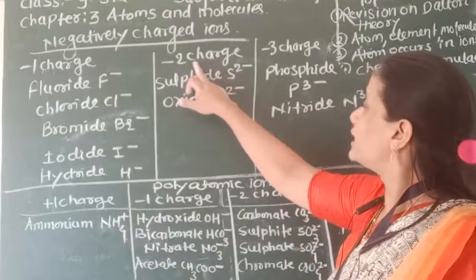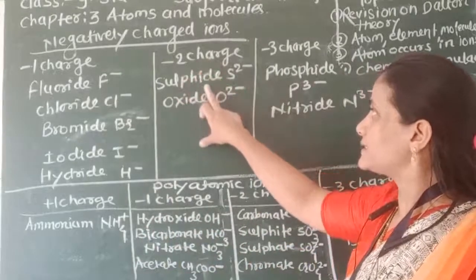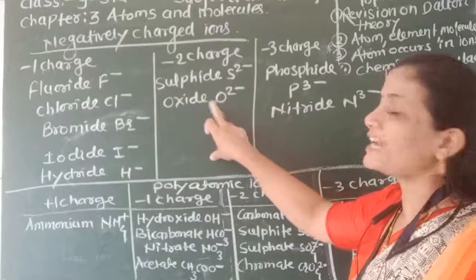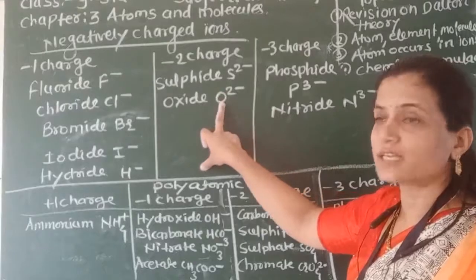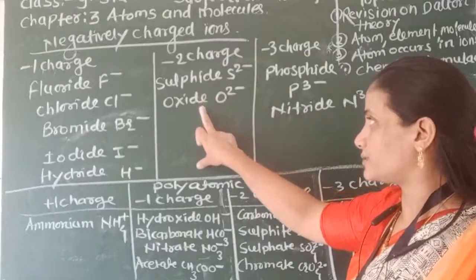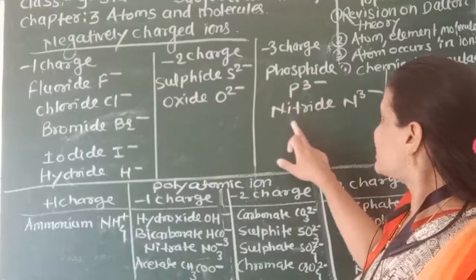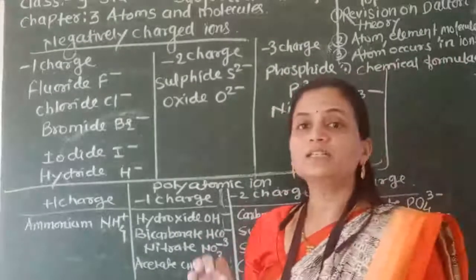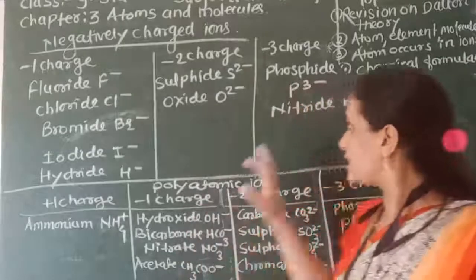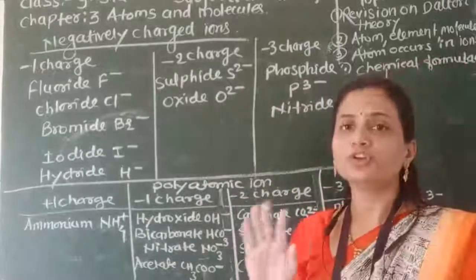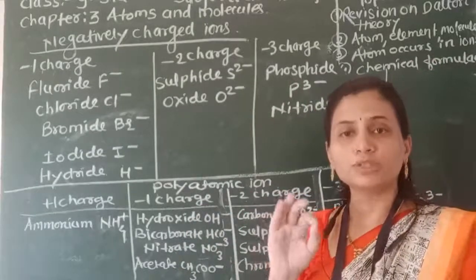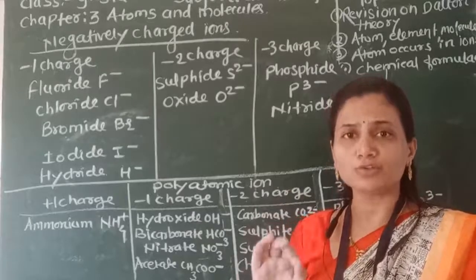Then the -2 negative charge: sulfide 2 negative, oxide 2 negative. These are the two negative charges present on sulfide and oxide. Then the 3 negative charge: phosphide, nitride. These are the negative charge ions that are given. You must write them down in your notebook. You must remember it. You have to learn it a number of times.